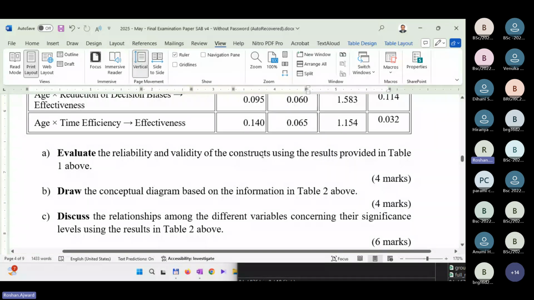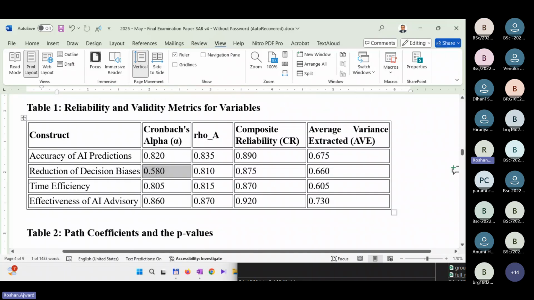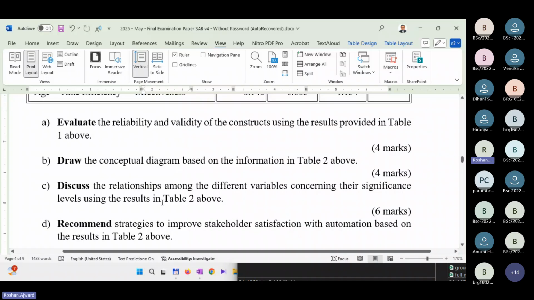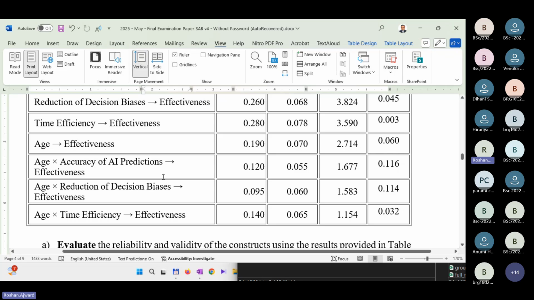Convergent validity as well. The convergent validity is there. Reliability is there, but except one construct has a reliability problem using Cronbach's alpha by itself. So you can comment on those things. Then draw a conceptual diagram based on the relationship given in table 2. So looking at table 2, can you draw a conceptual diagram?